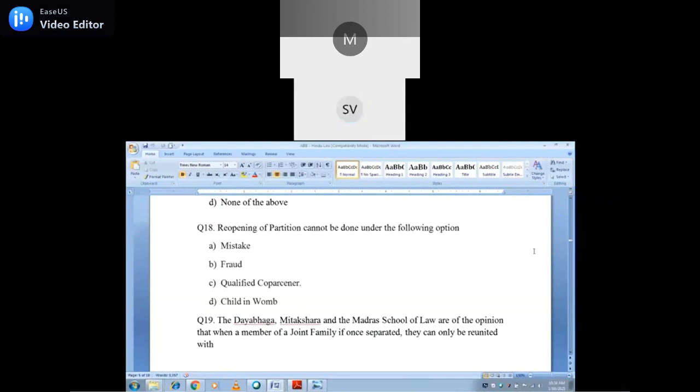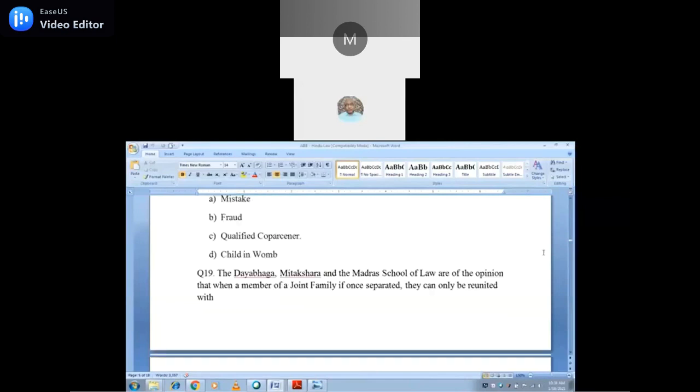Actually, the disqualified co-partner is there, but if I make the disqualified into a qualified co-partner, then it automatically becomes a no. Cannot means qualified co-partner. Unqualified means can. So mistake, we can reopen it. Fraud, we can reopen it. Child in the womb, we can reopen it. But for a qualified co-partner, we cannot reopen the partition.